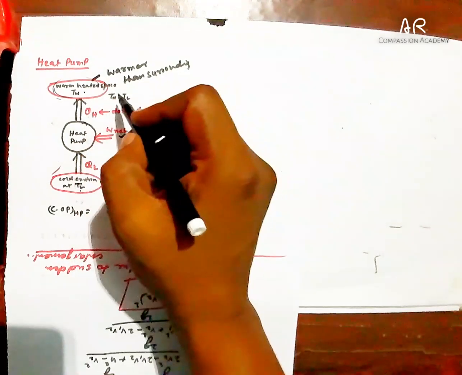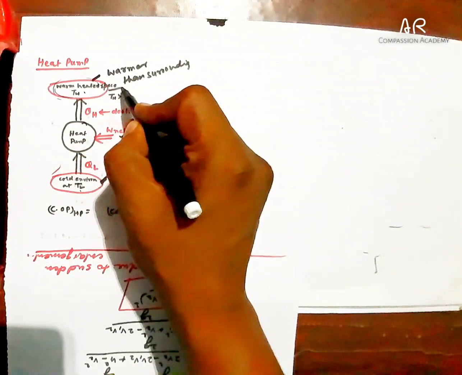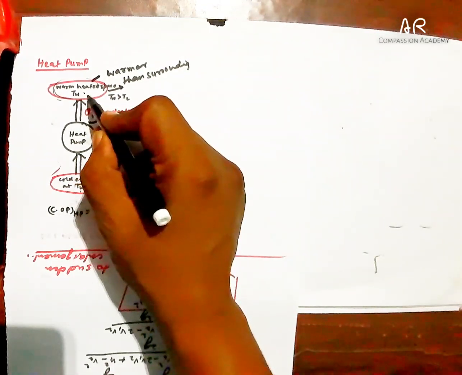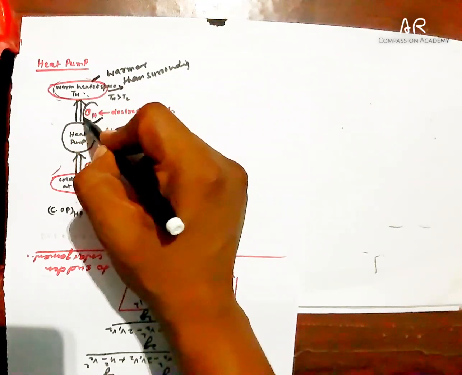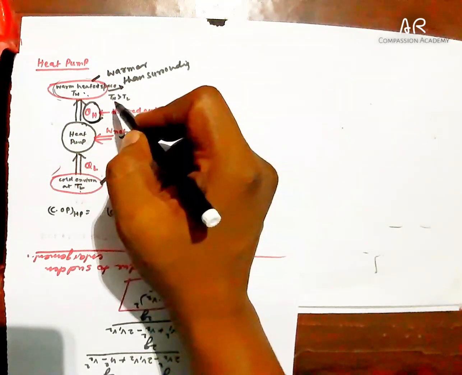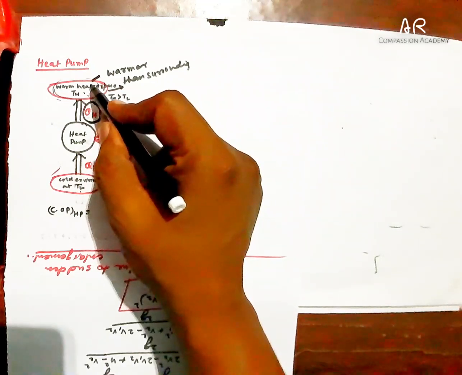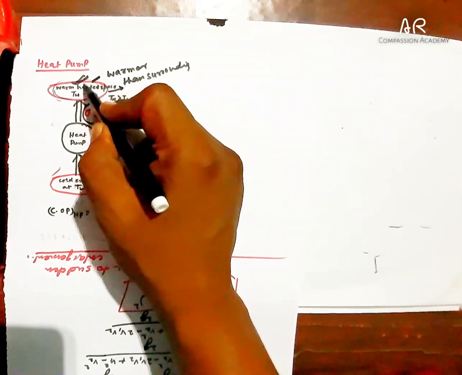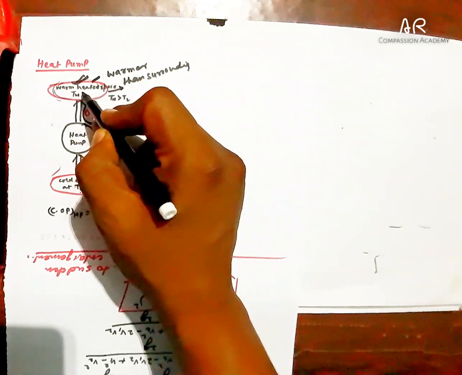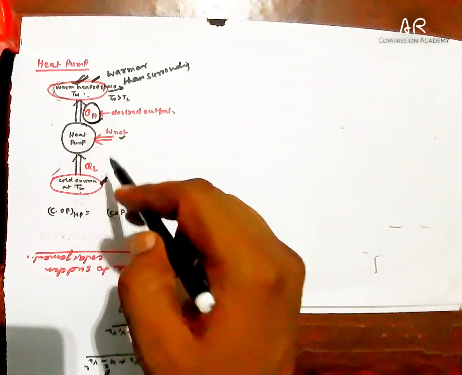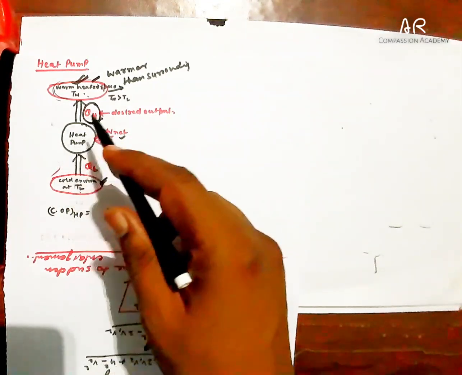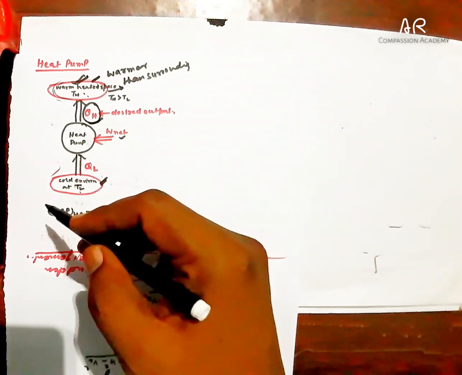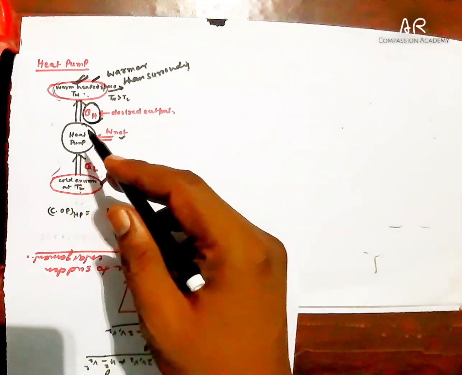So in the case of the heat pump, our desired effect is QH, because if we do not supply QH, the room will not get heated. So our desired effect is QH, and our desired output is produced in this room or in this source. That is the difference between the heat pump and refrigerator, and they are reverse of the heat engine, operating as a reverse cycle of the heat engine.